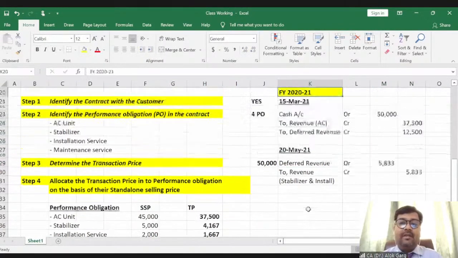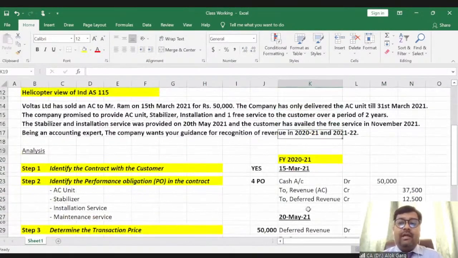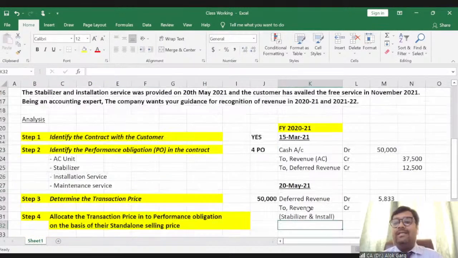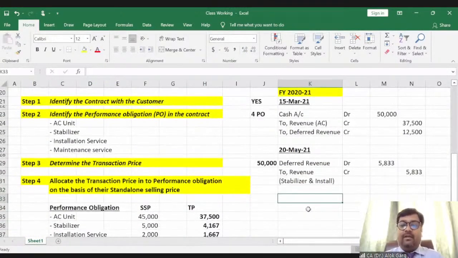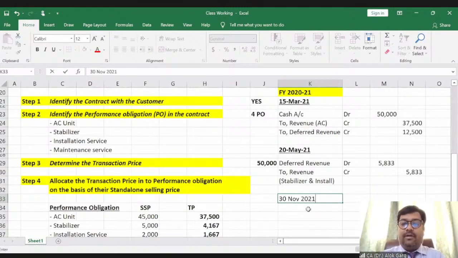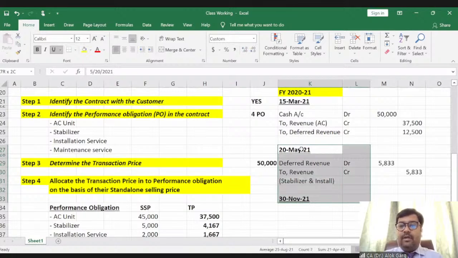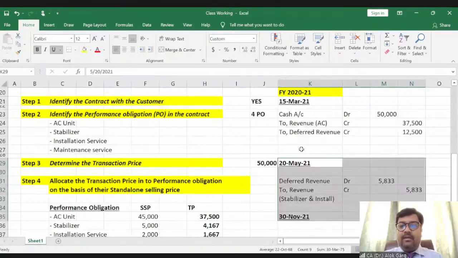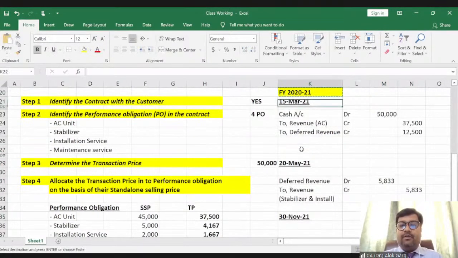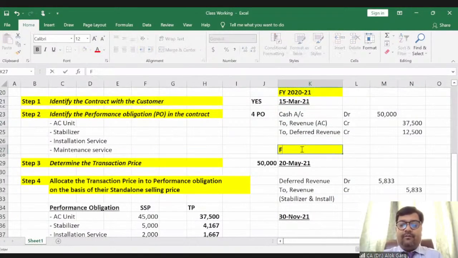What is the next one? So in November 2021, the customer has availed the maintenance service as well. 30th November 2021, right? So what will be the accounting entry on 30th November 2021? And let me put the year as well. So let me put 21-22 here, so FY 2021-2022, right?